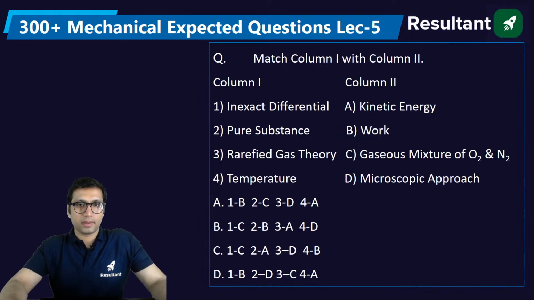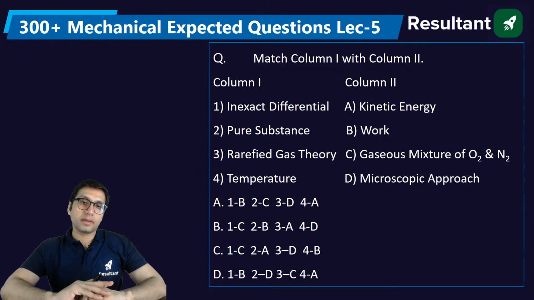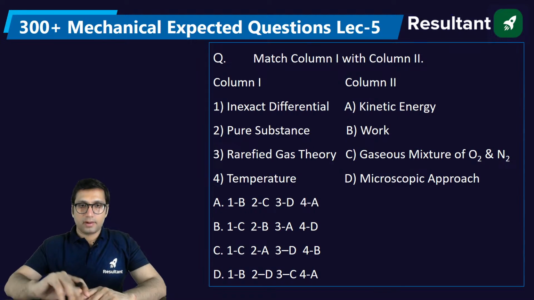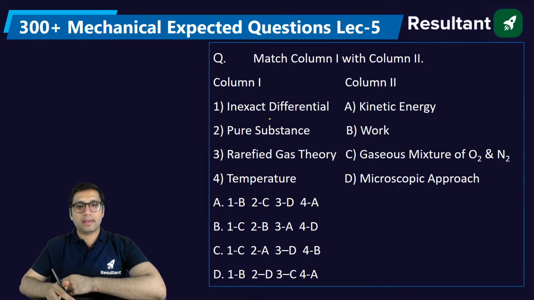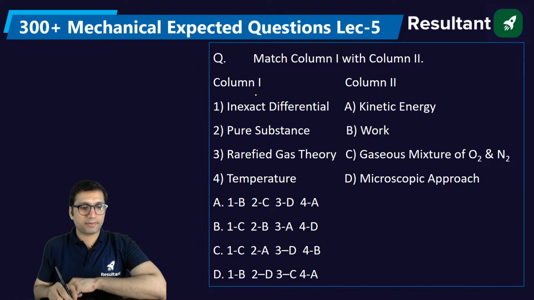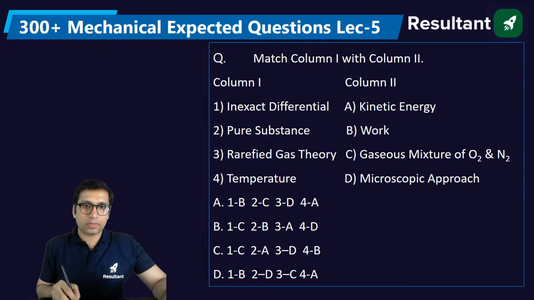Next question. Match list 1. There are some properties given in list 1, column 1: inexact differential, pure substance, rarefied gas theory and temperature. In column 2, you will find kinetic energy, work, gaseous mixture of oxygen and nitrogen, and microscopic approach. You know that very well. Whenever you have to solve a match the following type question, you don't have to solve it from this side. You have to solve the question from the options.